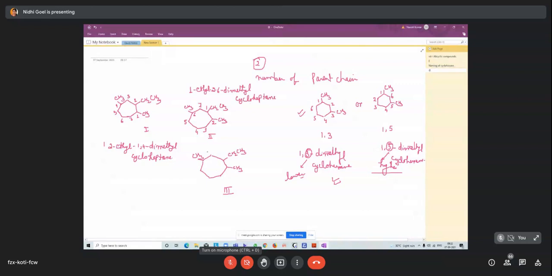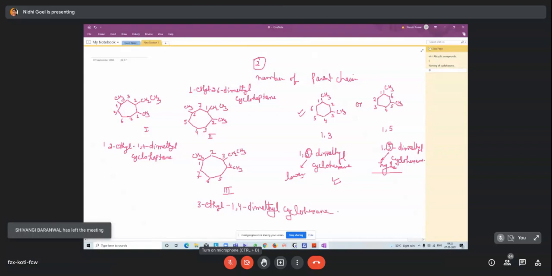And here, numbering starts from here, 1, 2, 3, 4, 5, 6, and 7. So 3-ethyl-1,4-dimethylcycloheptane. So which one is the correct answer?